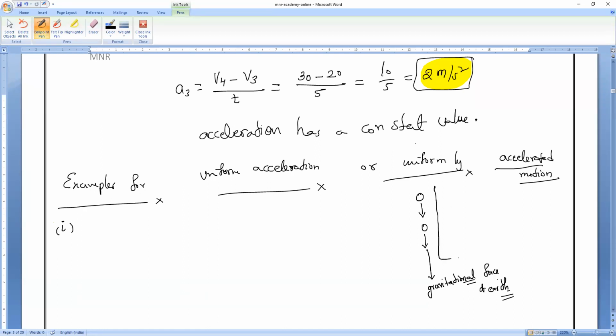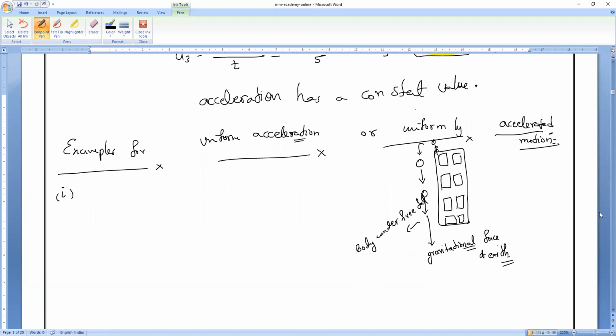Let me take Mr. Silas, who has been taken to a terrace of a 5-story building, including the ground floor. Mr. Silas went to the top of the terrace, to the edge, and dropped one stone. That stone is falling towards the ground. A body under free fall, freely falling. That is an example of uniform acceleration or uniformly accelerated motion.